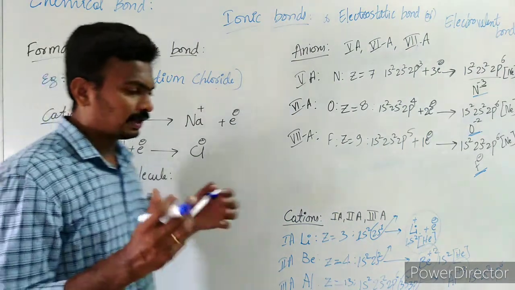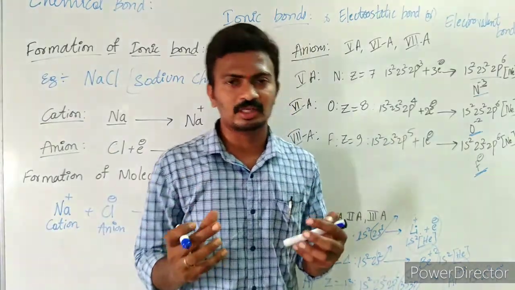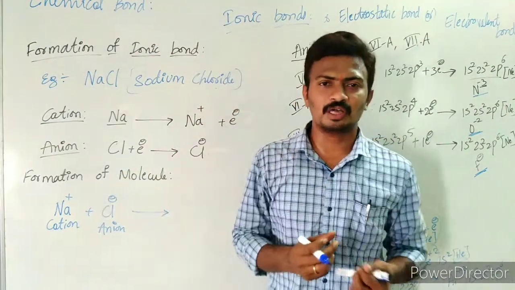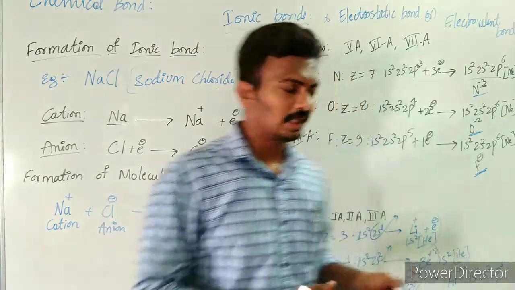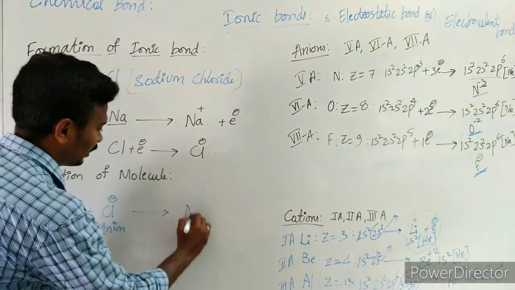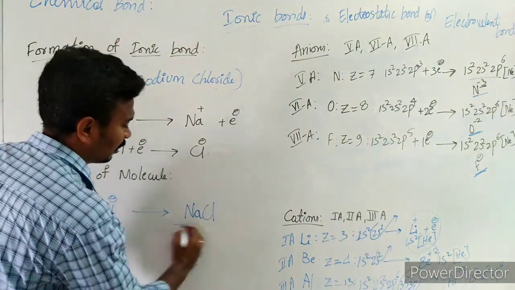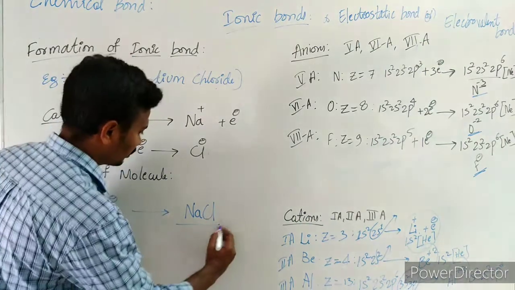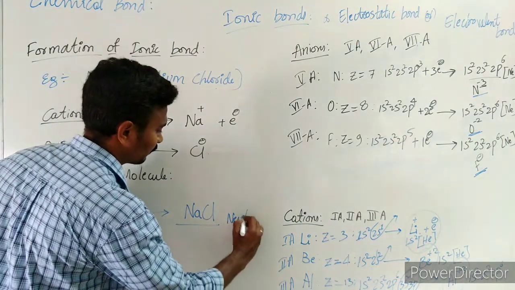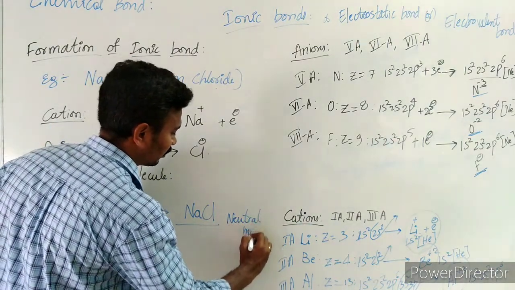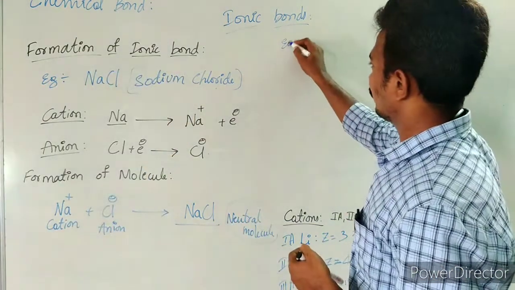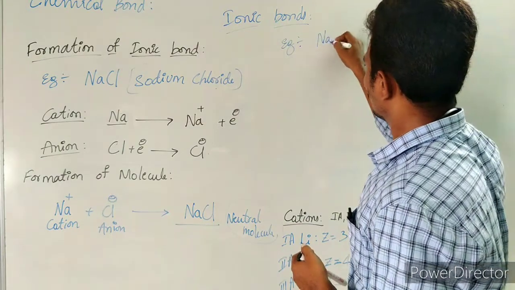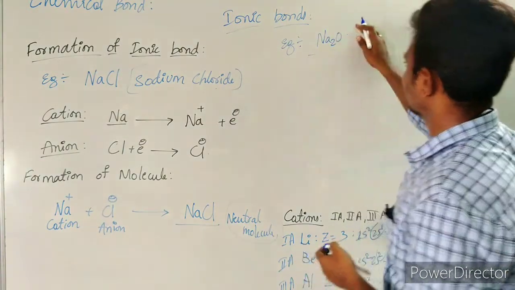You know that once the oppositely charged ions are developed, they have a force of attraction, that is electrostatic force of attraction. Due to that attraction, they combine and lead to the formation of a neutral molecule, NaCl. This will not have any charge on it, so this is a neutral, stable molecule.